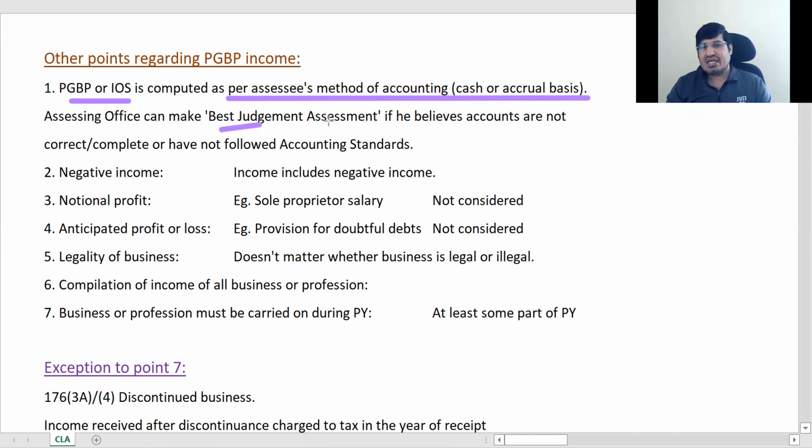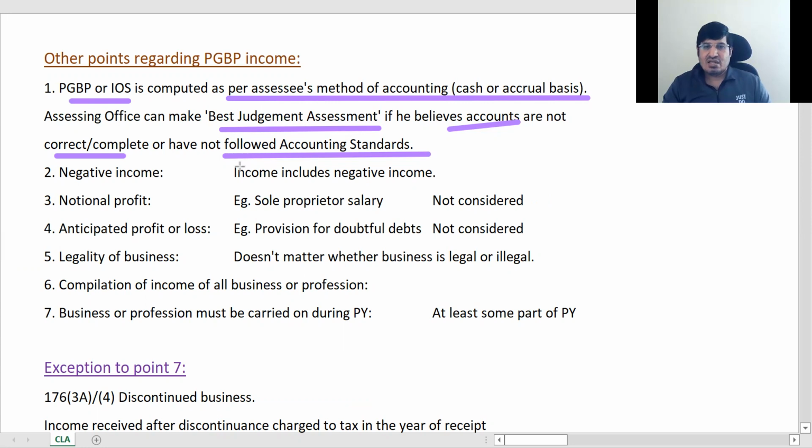कहीं assessing officer can do somewhere, he can make a best judgment assessment. So he will make assessment based on his best judgment, not on the complete data which the assessee is providing. Okay, when he believes that accounts are not correct or complete or have not followed accounting standards. ठीक है, it's only in these two cases that he will make best judgment assessment.